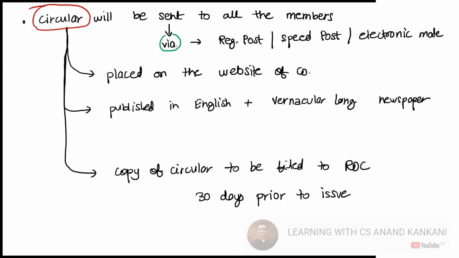Now you see the principles are the same. File the DRHP to SEBI, correct? Same way, file the copy of the circular to the ROC 30 days prior to the issue, and then send it to the members, and also place it on the website of the company and publish it in the newspaper, English as well as vernacular.